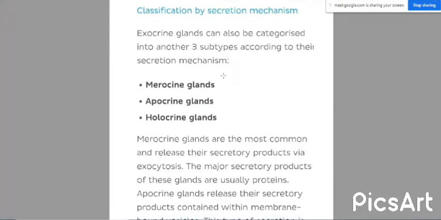Merocrine glands are the most common and release secretory products through exocytosis. Majorly the secretory products are proteins.